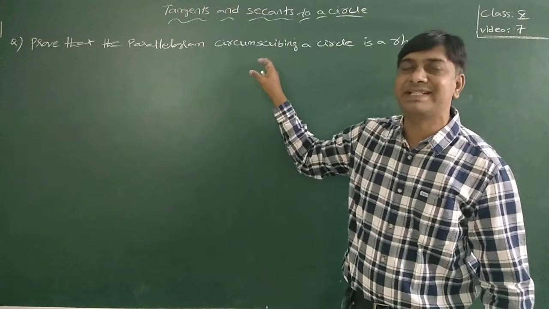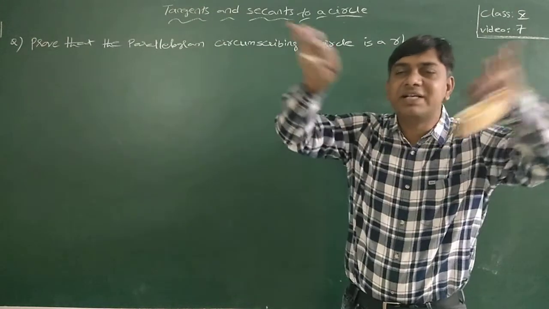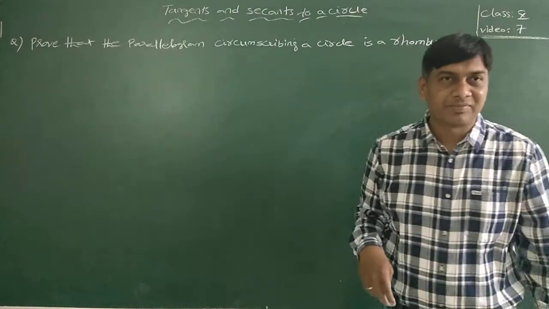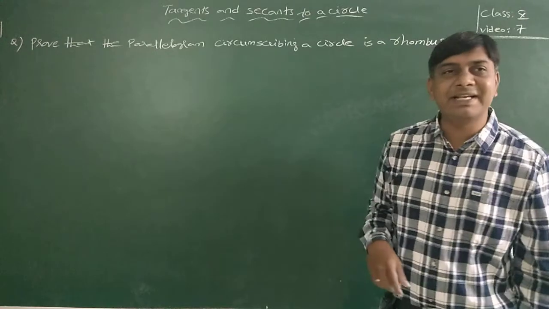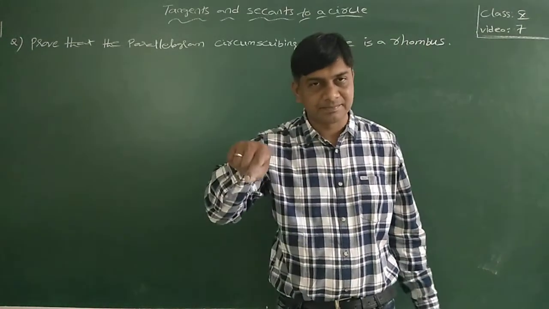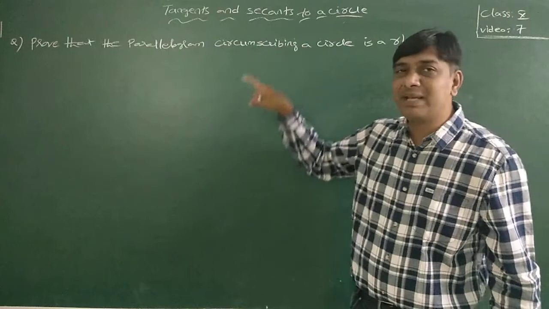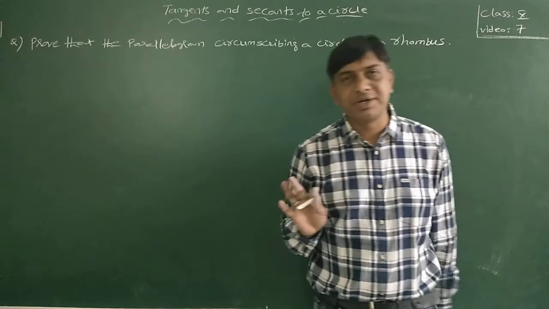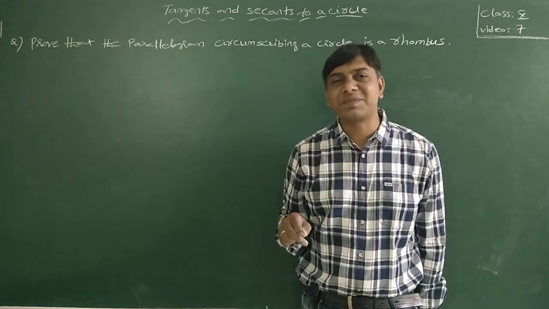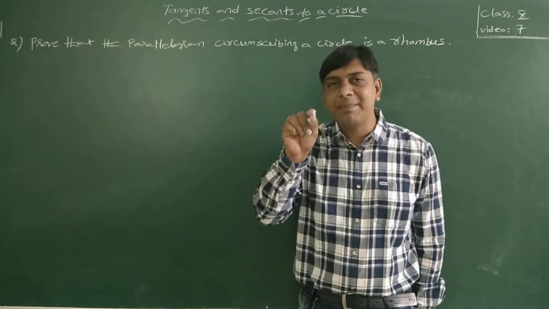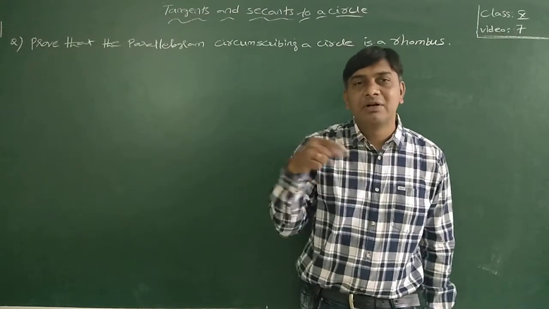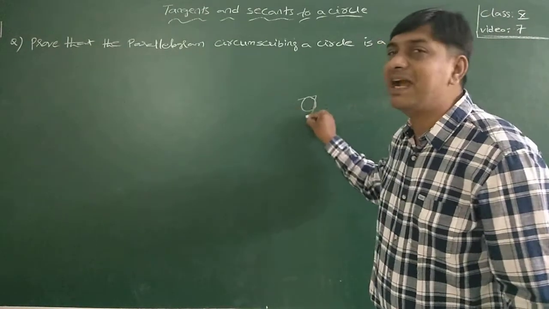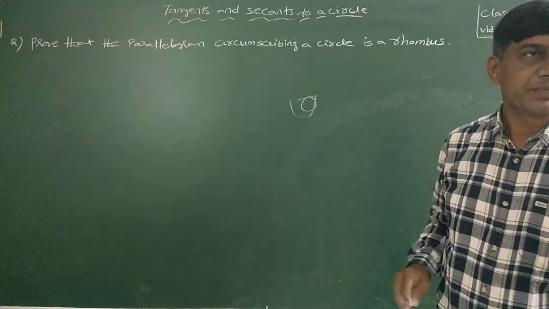A parallelogram circumscribing a circle means the parallelogram covers the circle. Inscribed means inside: a parallelogram inscribed in a circle means the circle is inside... Circumscribing means the parallelogram is outside and the circle is inside. Try to understand, don't get confused. Parallelogram circumscribing a circle means the circle is inside and the parallelogram is outside.